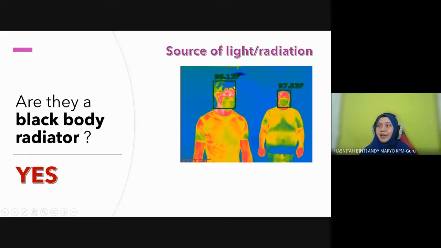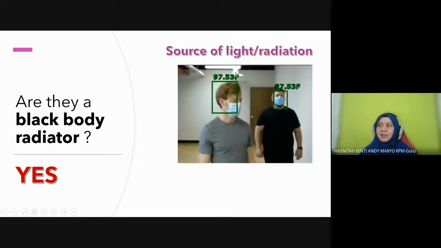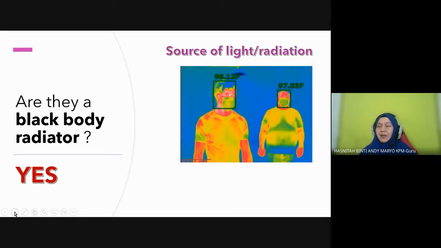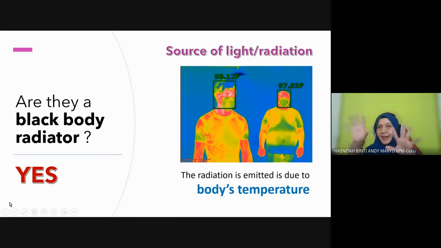This is as seen on the infrared camera. This is normal, this is the temperature. They are having a fever now, these two men. So their body emit a lot of infrared. If you see from infrared camera, the red part shows the temperature there is higher. Normally when you look through infrared camera, our internal organ, your vital organ, that part normally got high temperature compared to other parts of our body. Parts that sweat a lot also show red color there. So this one, yes, because the radiation emitted is due to body's temperature.